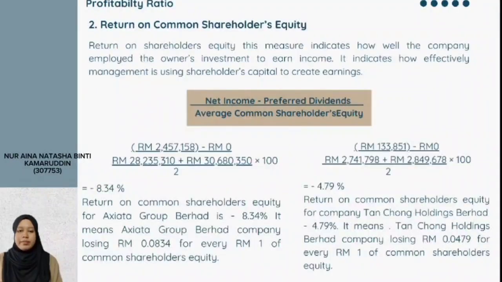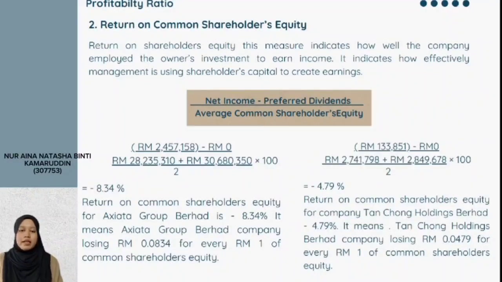The second profitability ratio is return on common shareholders' equity. Return on shareholders' equity measures how well the company employed the owner's investment to earn income. It indicates how effectively management is using shareholders' capital to create earnings. The formula is net income minus preferred dividend divided by average common shareholders' equity.